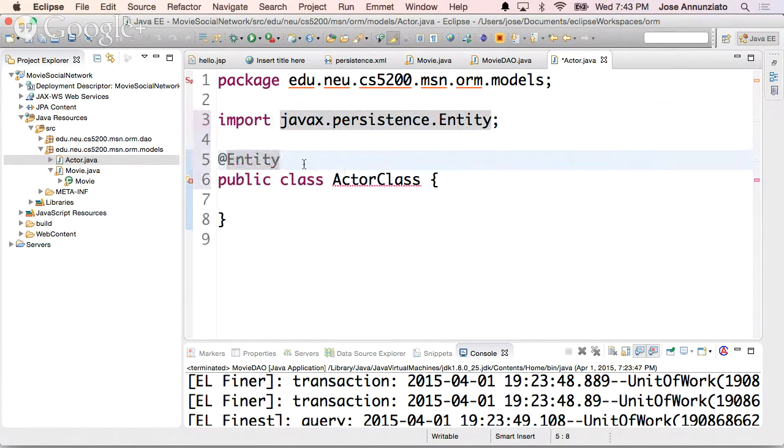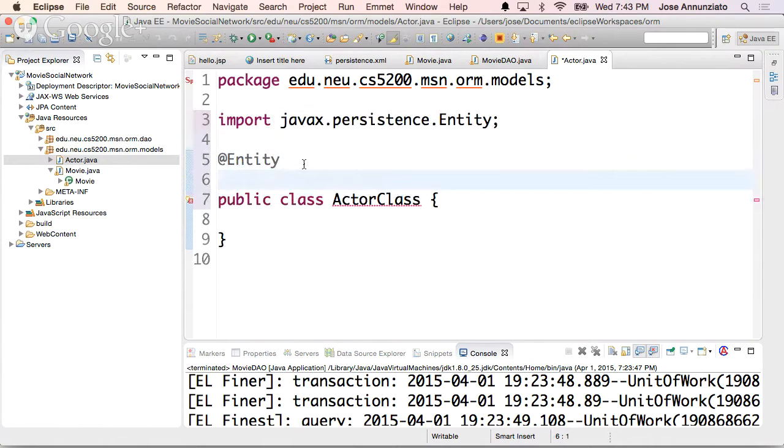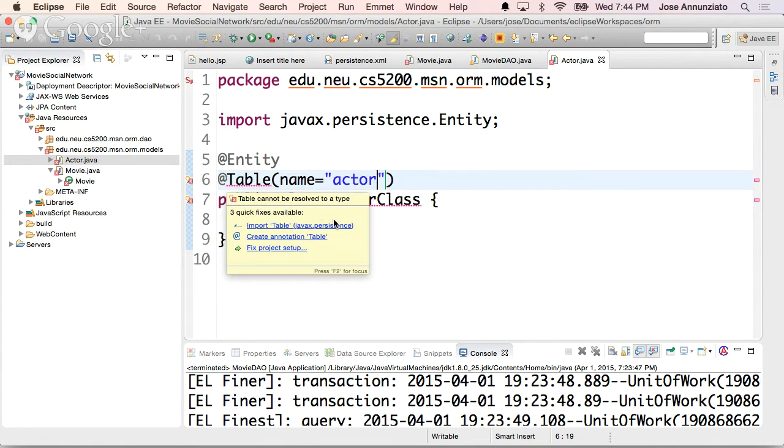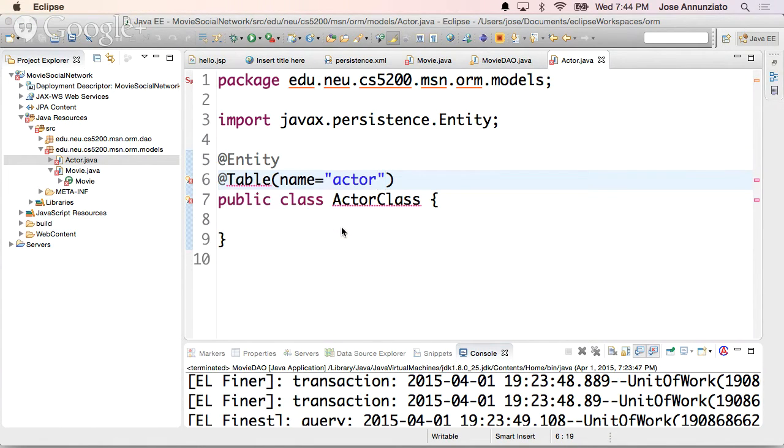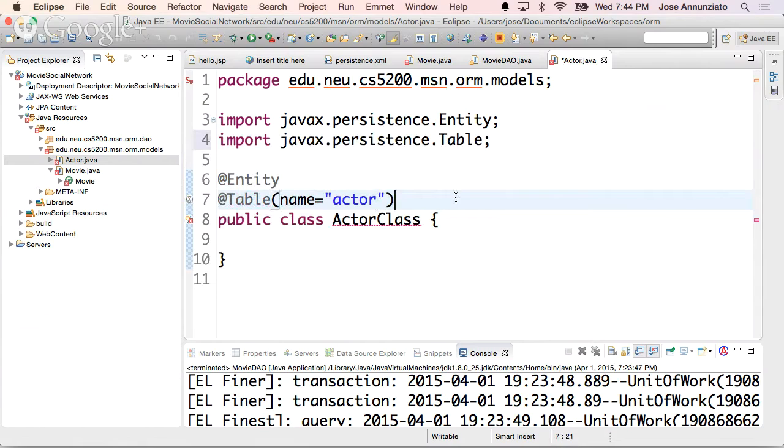Okay, I can tell it that really the name of the table is actor. If for some reason I don't want to use the same names, either because the name they used in the database is a very bad name, it has underscores, maybe it's an abbreviated name, right? And over here we are in the object world.